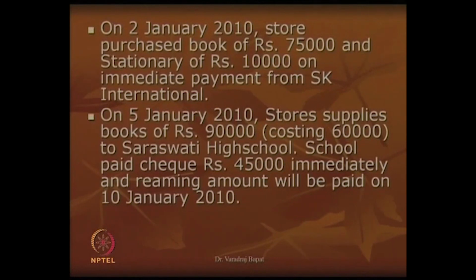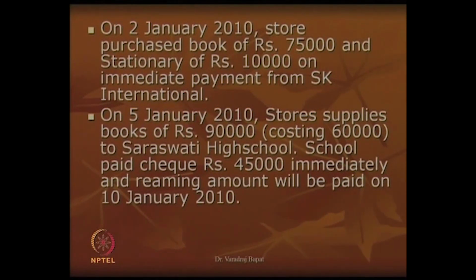Now, on 5th Jan, see the transaction number 3. Stores supplied books of rupees 90,000 costing rupees 60,000 to Saraswati High School. School paid a check of 45,000 immediately and the balance will be paid on 10th Jan. So, what has happened is goods of 60 being sold for 90. So, the profit of 30 is earned, but the payment will be made 45,000 today and the remaining 45 will be paid after 5 days. Shall we record the entire transaction today?